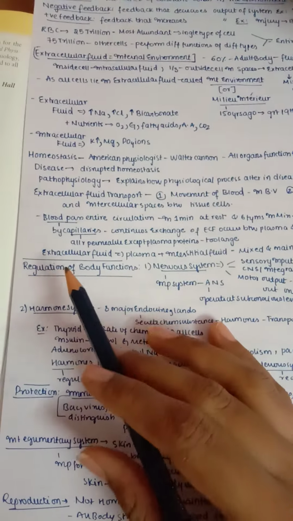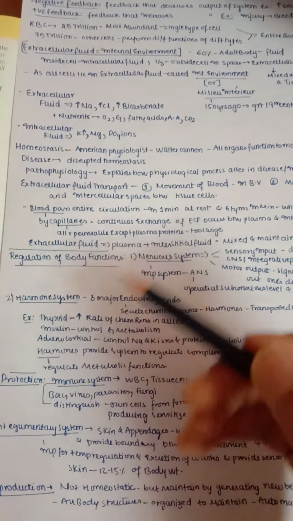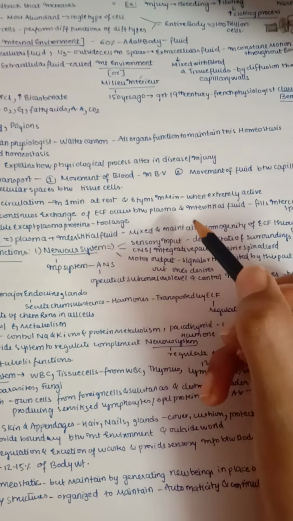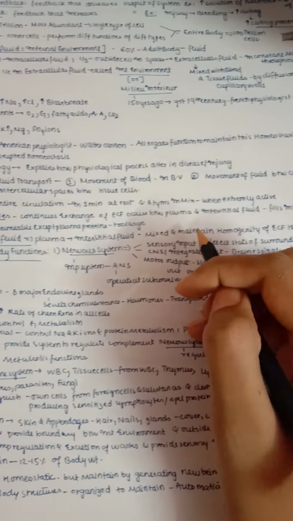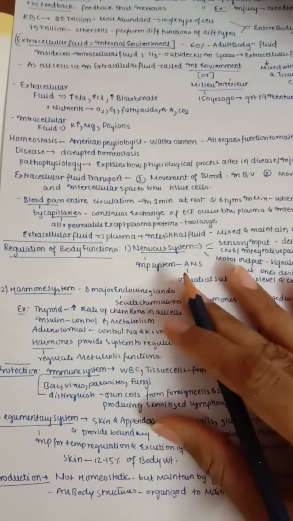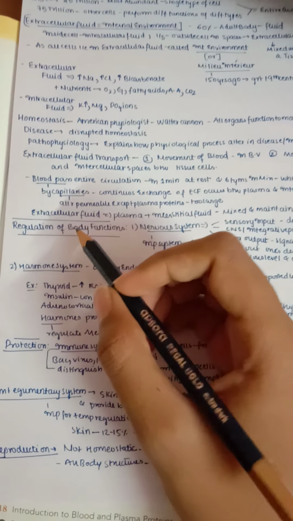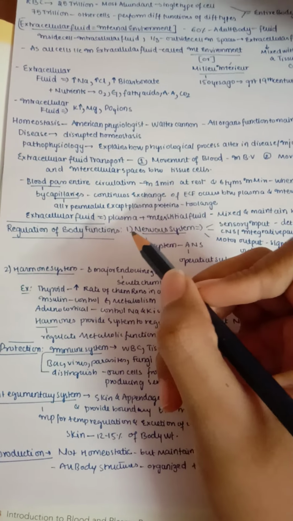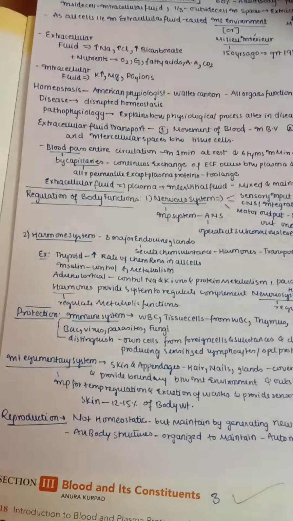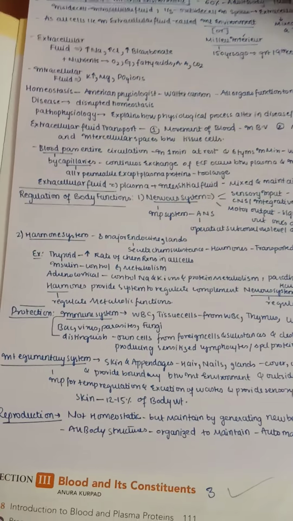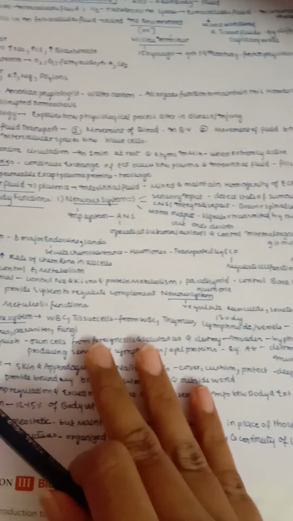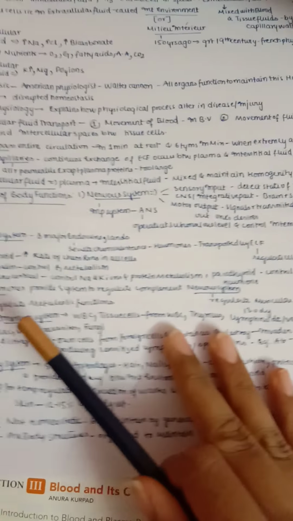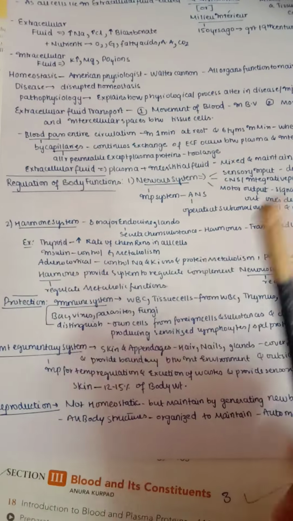As blood passes the capillaries, it undergoes continuous exchange with the extracellular fluid. It occurs between the plasma and the interstitial fluid, and the interstitial fluid also fills the intercellular spaces, that is, in between the cells. All capillaries are permeable except to the plasma proteins, because plasma proteins are very large, so they can't cross. And next, coming to extracellular fluid: as we said, plasma and interstitial fluid mix and maintain the homogeneity of extracellular fluid throughout the body.